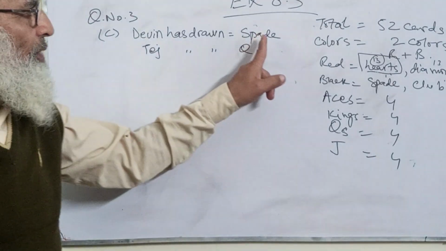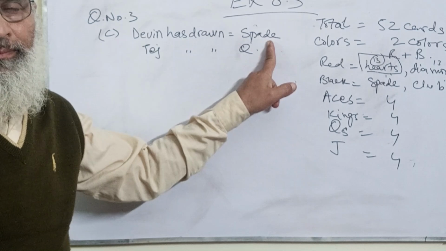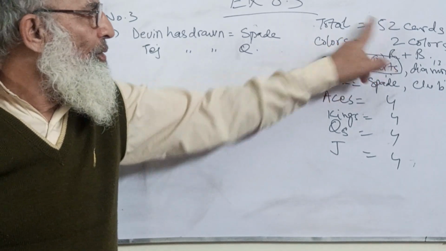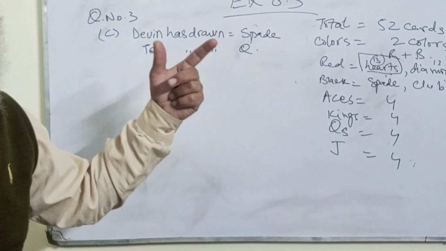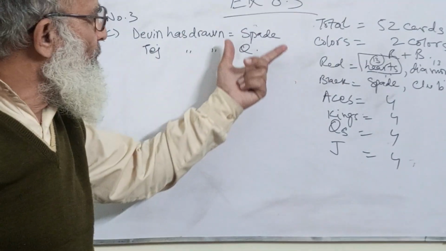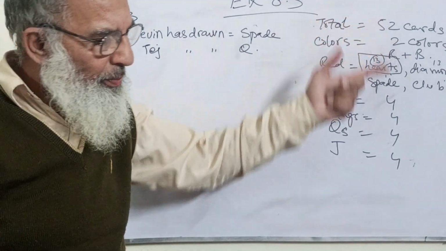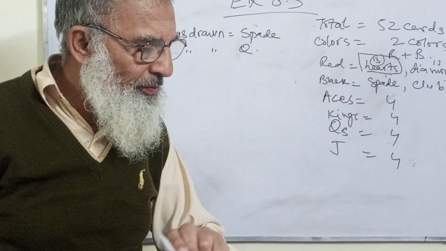How many cards of spade are there? 13 cards. So the probability will be 13 divided by 52.